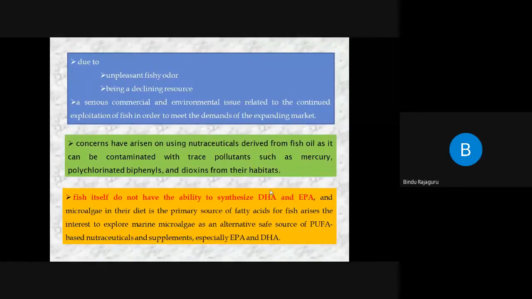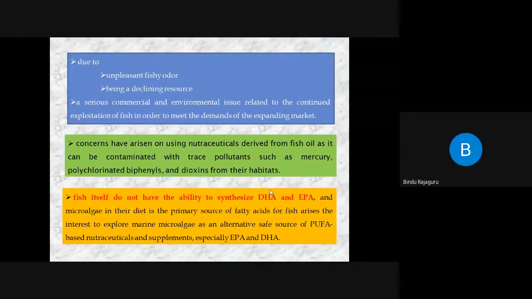So then the scientists had a second thought: instead of just taking up the fish for the production of what? Omega-3 fatty acid nutraceuticals, why can't we use microalgae? Okay, microalgae का example, right? Blue-green algae, chlorella, diatoms, dinoflagellates, everything comes under the category of microalgae, right?